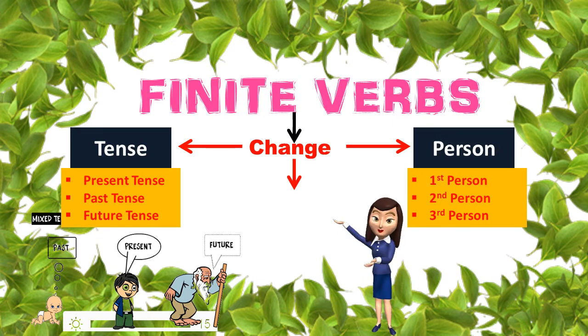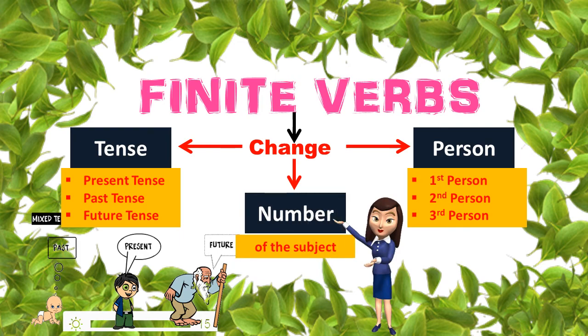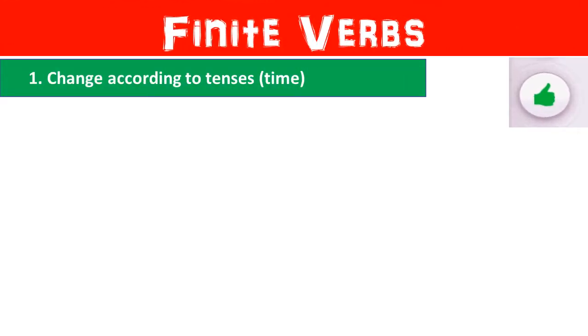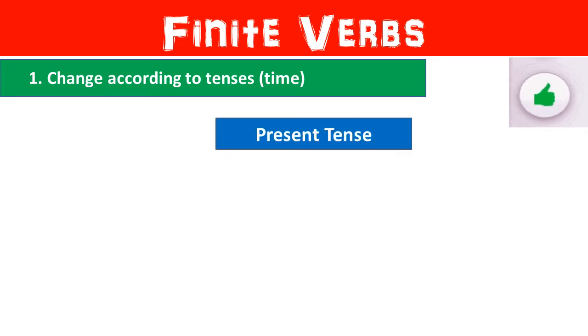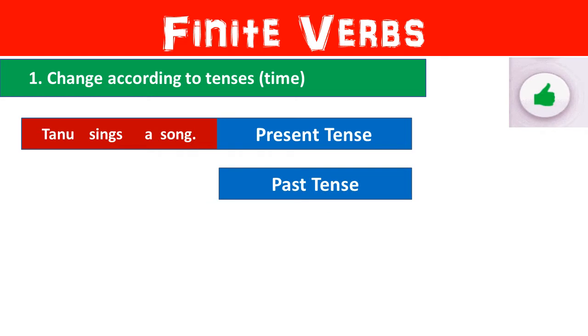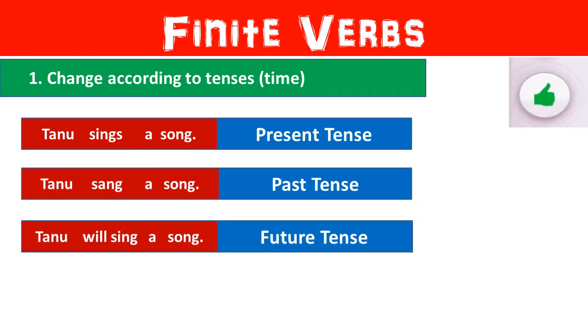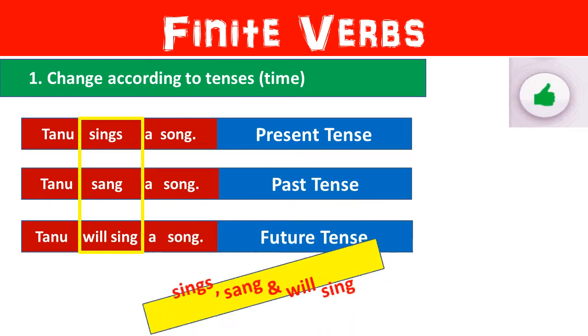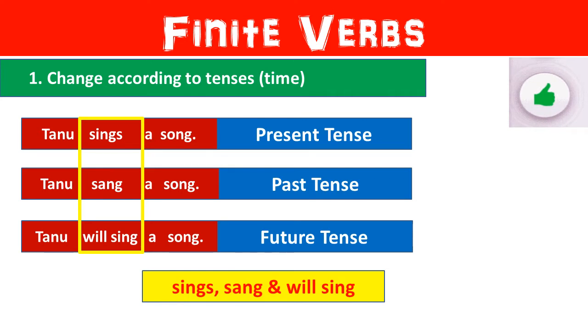Let us first understand how finite verbs change according to tenses or time. Under present tense, I have a sentence, Tanu sings a song. Under past tense, the other sentence says, Tanu sang a song. And in future tense, the sentence says, Tanu will sing a song. Here, you can notice that the verb sing changes according to the tense.